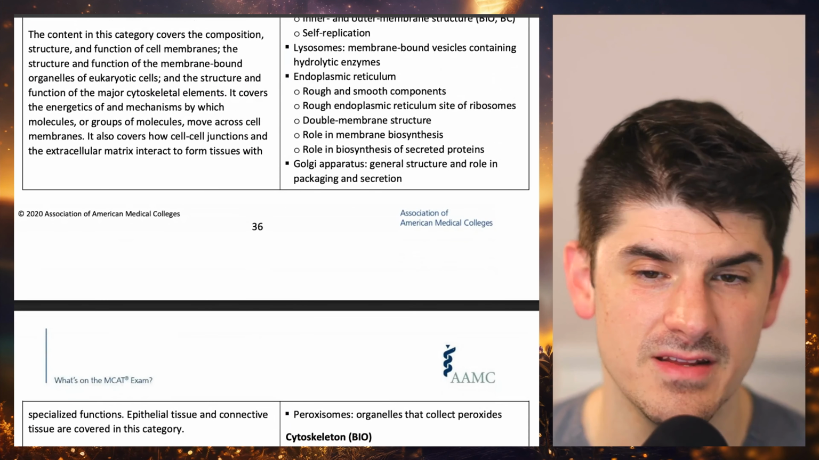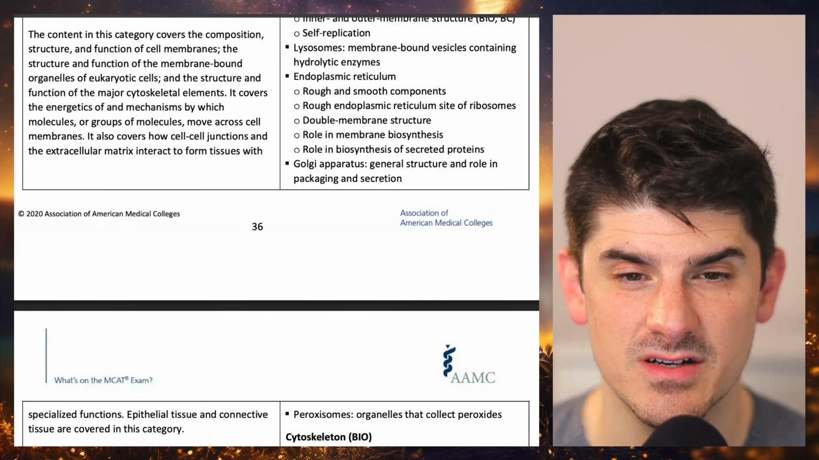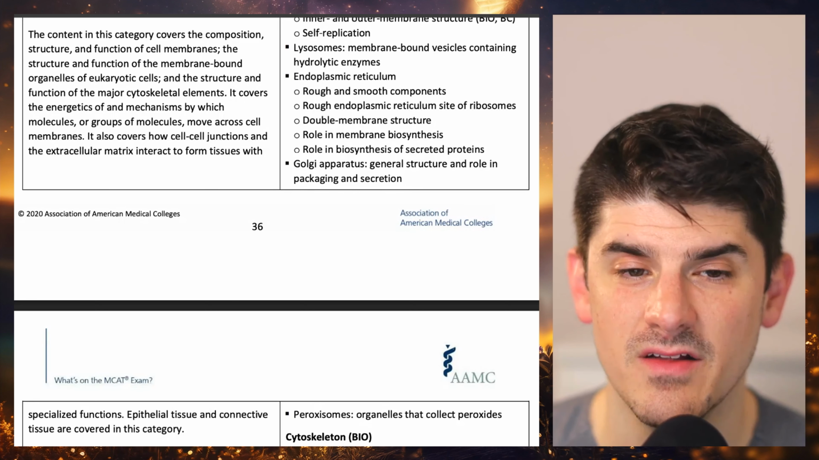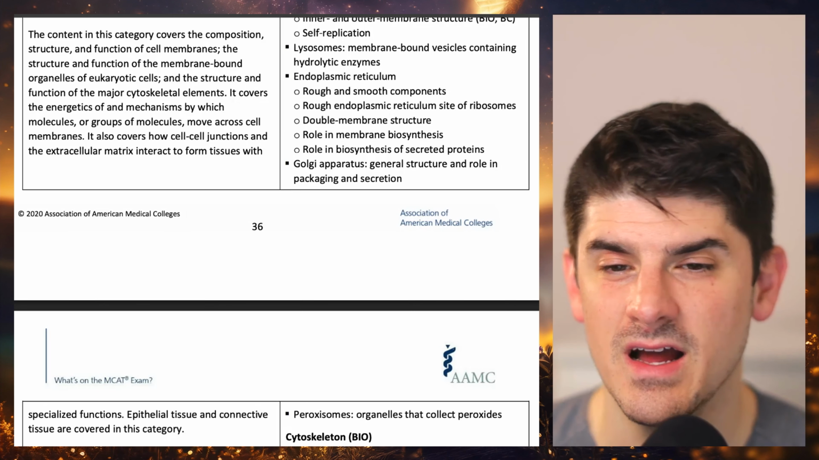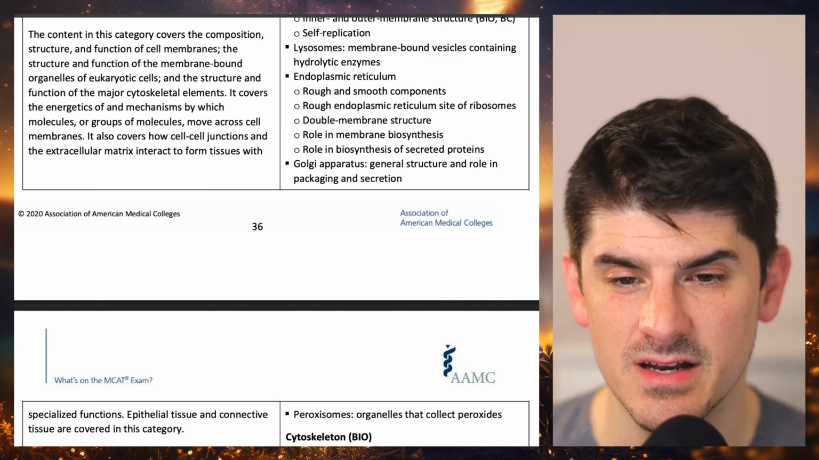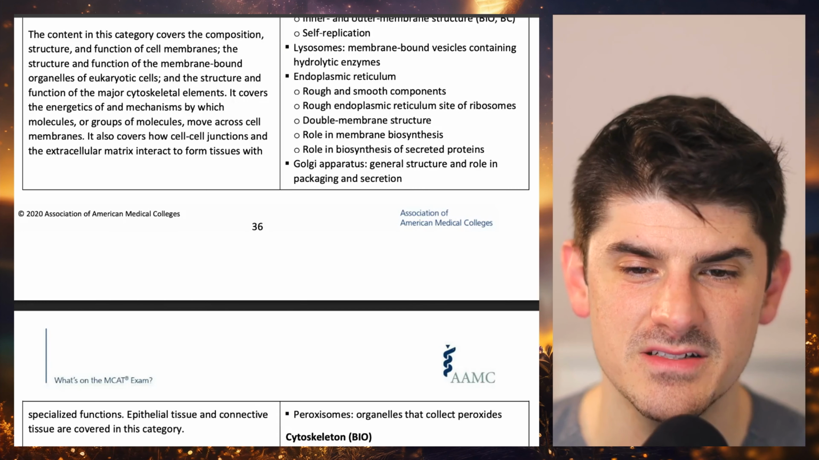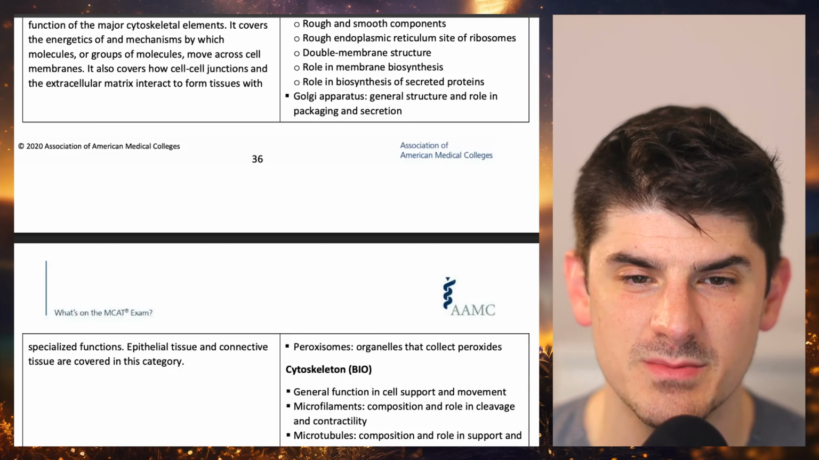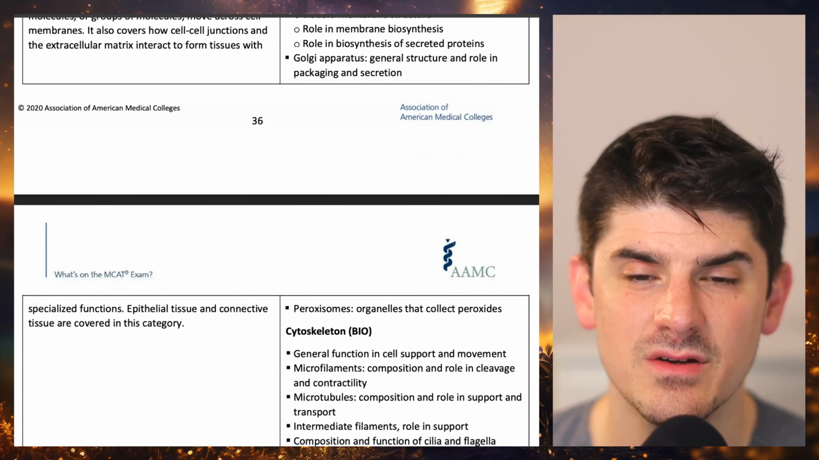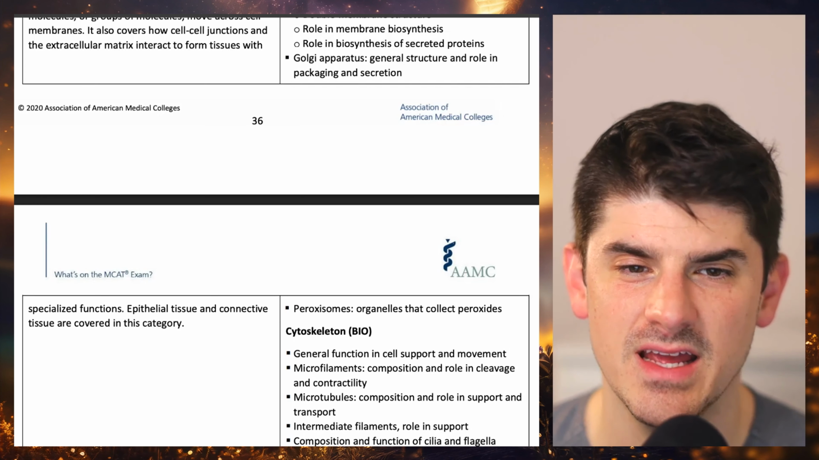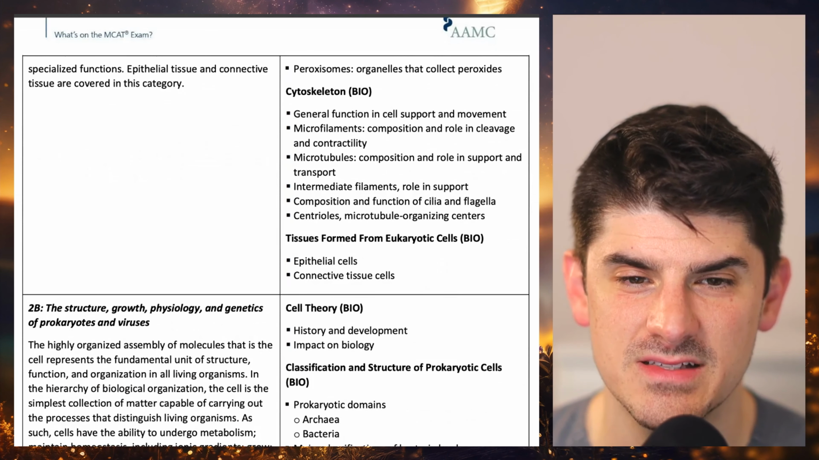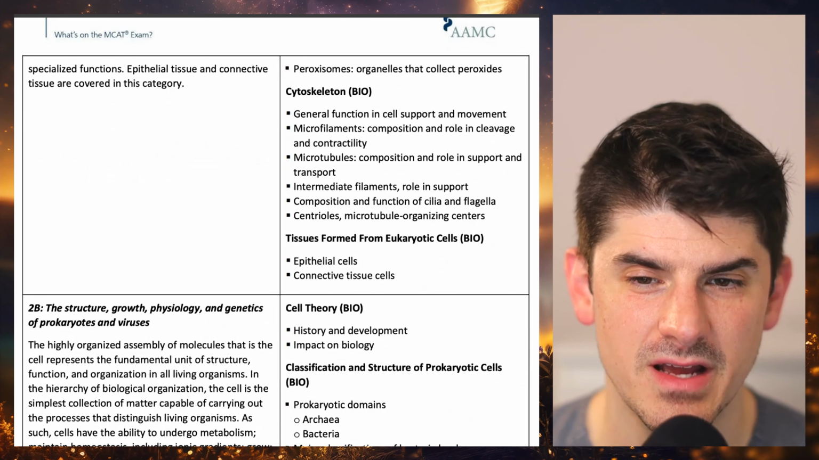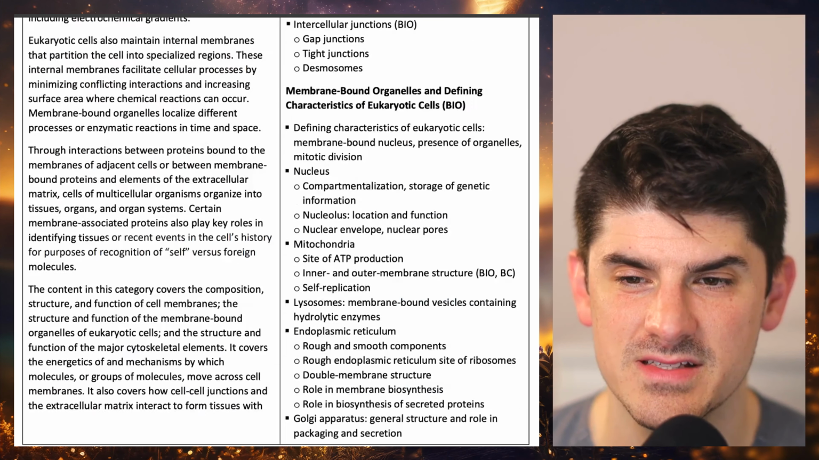The content in this category covers the composition, structure, and function of cell membranes, the structure and function of the membrane-bound organelles of eukaryotic cells, and the structure and function of the major cytoskeletal elements. It covers the energetics of and mechanisms by which molecules or groups of molecules move across cell membranes. It also covers how cell-cell junctions and the extracellular matrix interact to form tissues with specialized functions. Epithelial tissue and connective tissue are covered in this category.